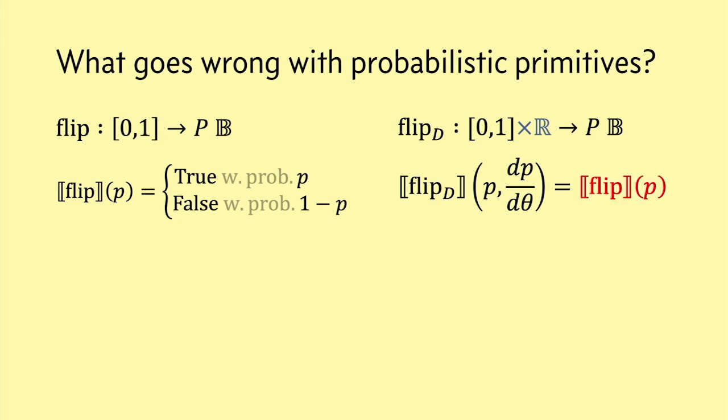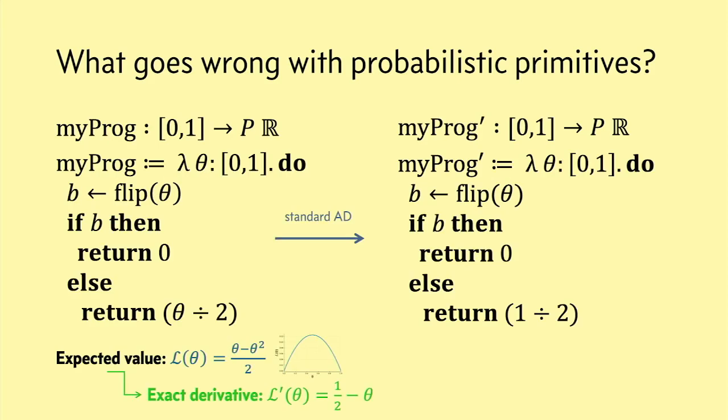And so in practice, a lot of existing systems don't try to propagate derivative information. If you are writing a program that you're going to apply AD to, and in the middle of your code you flip a coin, they're just going to ignore the derivative information, flip the coin, and give you back the Boolean. In our example, though, this would lead to a derivative estimator that ignores the dependence of b on theta and just differentiates each branch of our program. And this estimates the wrong derivative. Okay? Its expected value is not the derivative of the expected value of the original program.